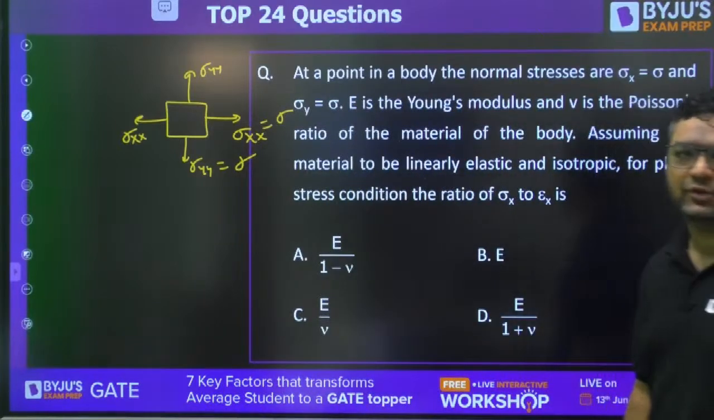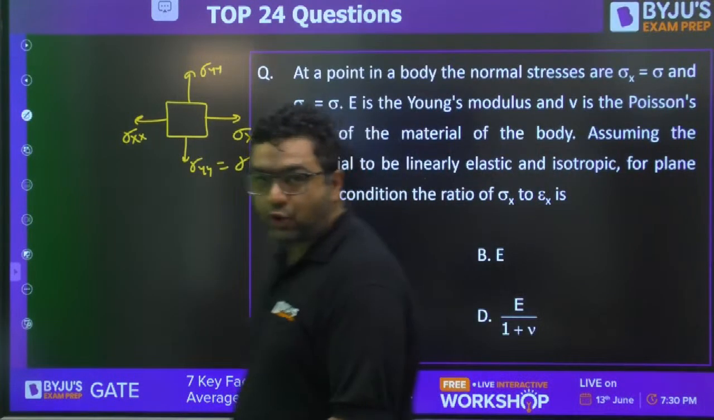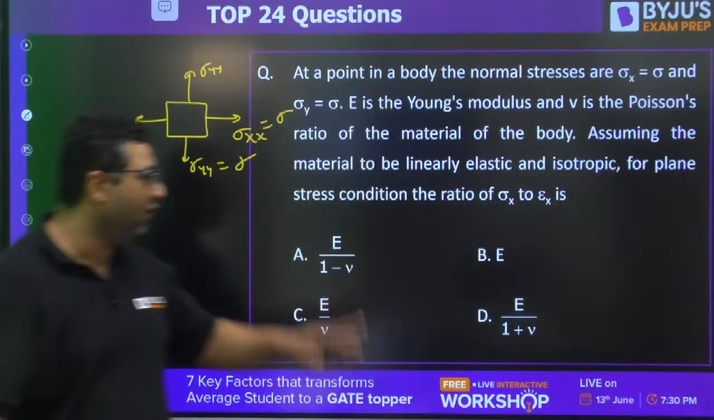Abhijit is saying A is the answer. What about others? This is a good question, guys. You need to find sigma xx to epsilon xx. So you can write epsilon xx as sigma xx upon E minus mu times sigma yy upon E. Both are sigma, so sigma xx and sigma yy are equal and we can take it common. Sigma xx upon E will be common, and it will be 1 minus mu.